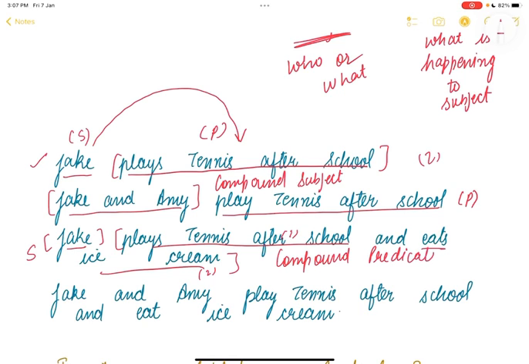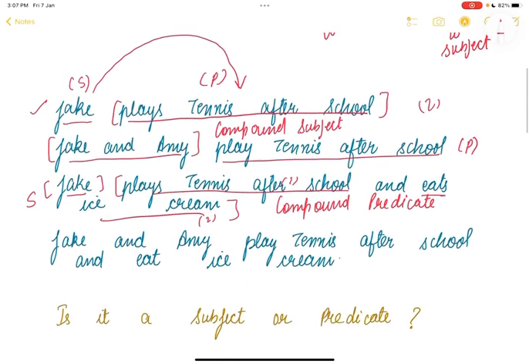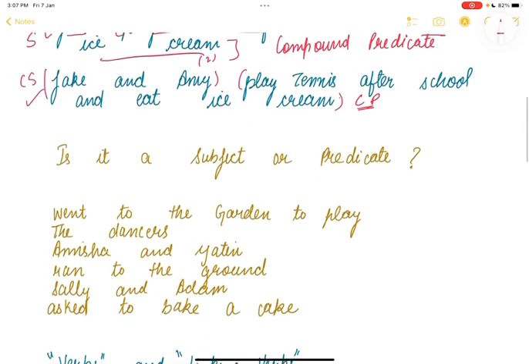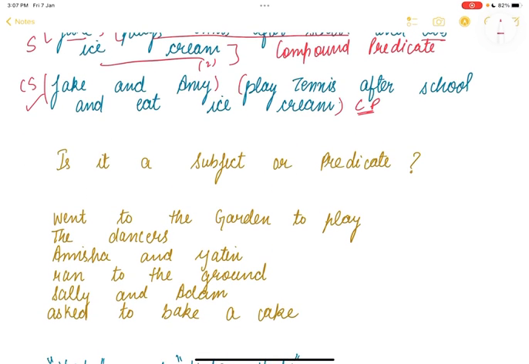All right. Now in a sentence there can be multiple subjects and multiple predicates at the same time. For example, our fourth sentence, Jake and Amy play tennis after school and eat ice cream. So in this sentence we have the compound subject as well, and we have the compound predicate as well. All right. Moving on. So here is a little test for you. So is it a subject or predicate? So let's go on them one by one.